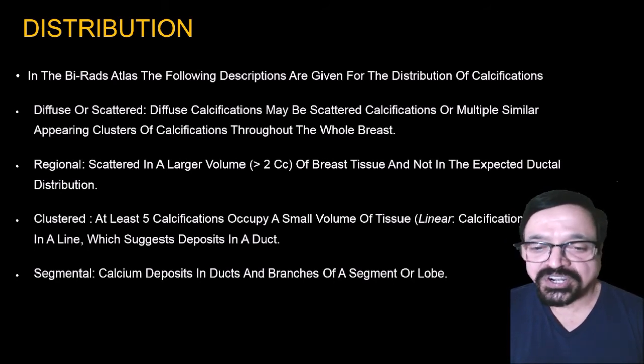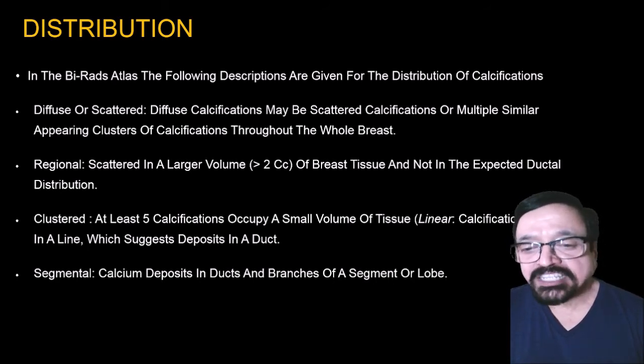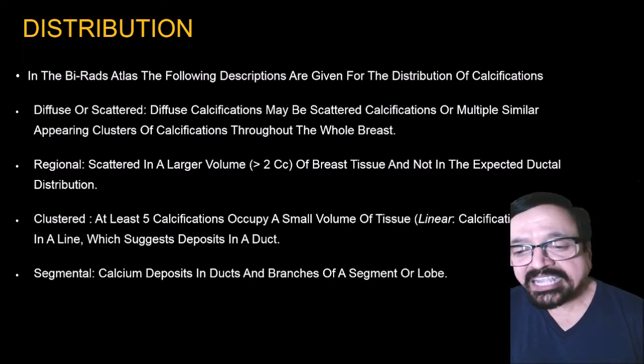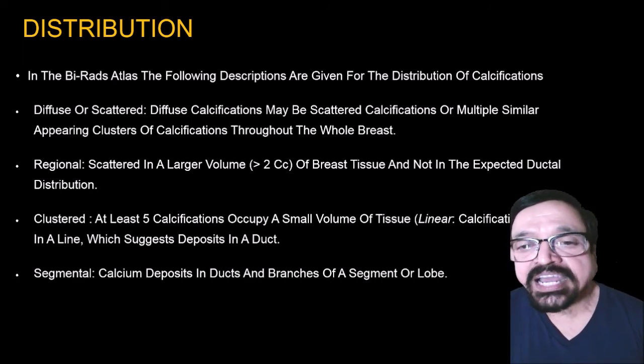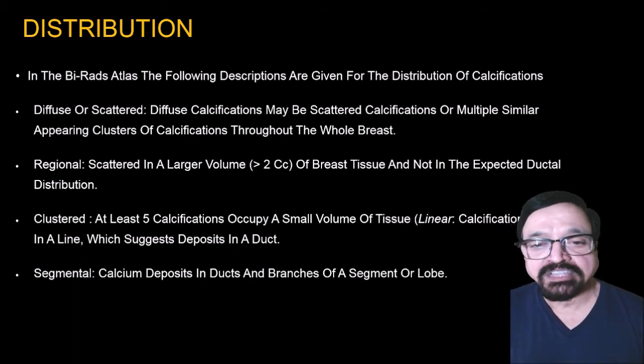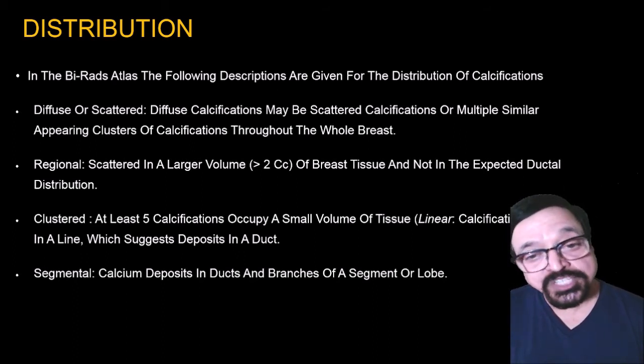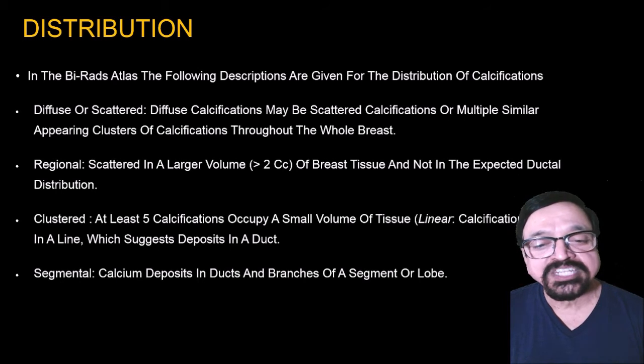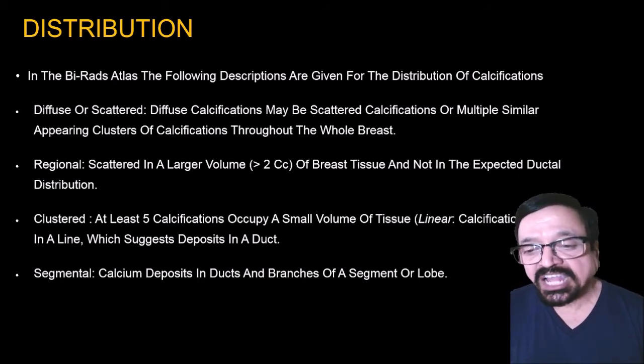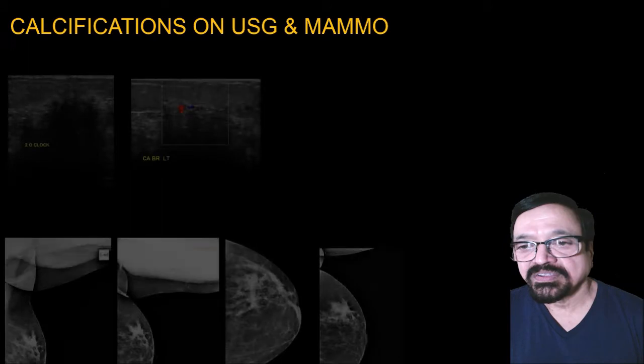Now clustered means at least 5 calcifications occupy a small volume of tissue. Linear calcifications are arrayed in a line, which suggests a deposition in a duct. So we are seeing the distribution of calcification and the terminologies used for them, like diffuse, regional, clustered or segmental. Segmental means calcium deposits in the ducts and branches of a segment or lobe. Now changes over time are also important.